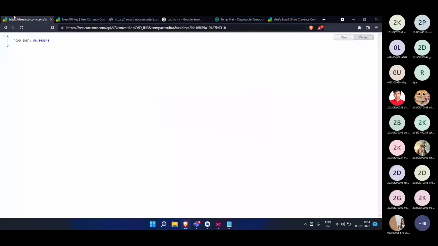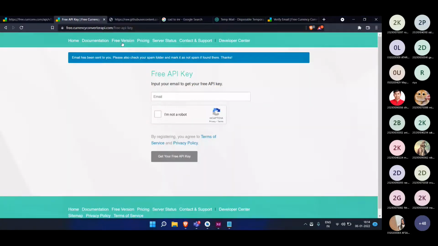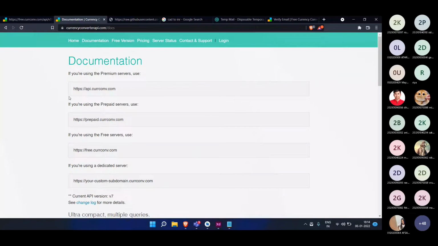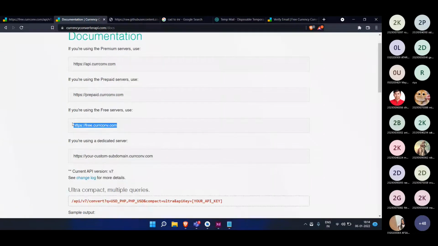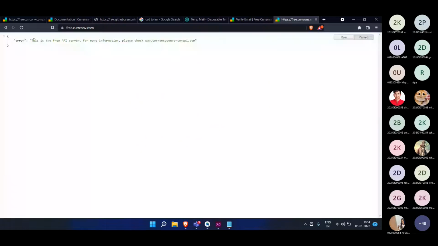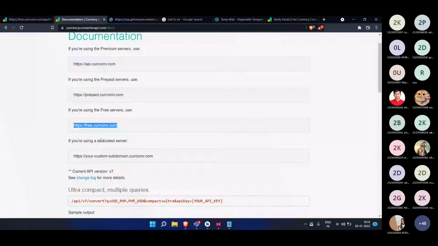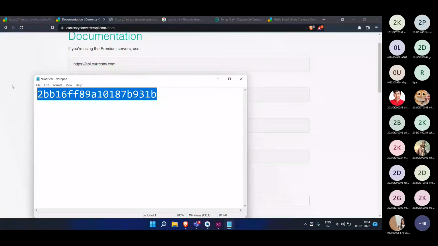Again, how you can use this afterward: go to the documentation. Here they have written everything. If you are using the premium server, use this; since we are using the free server, you use this link. If I just paste this link, let us see what we get. This is the free API server. For more detail, please visit this. We should not use this by itself; we need to append a few things.